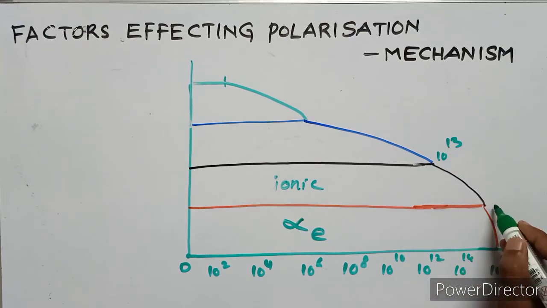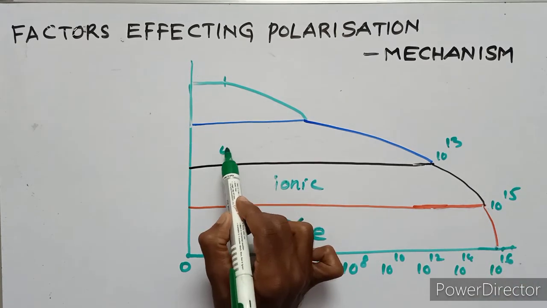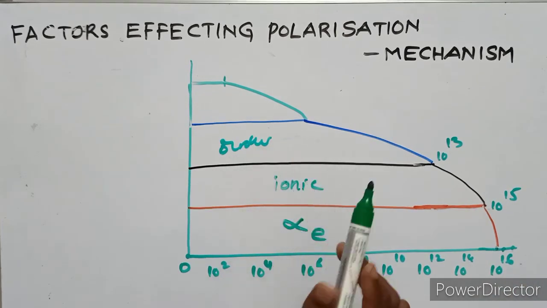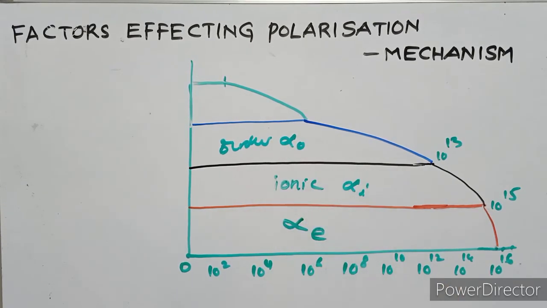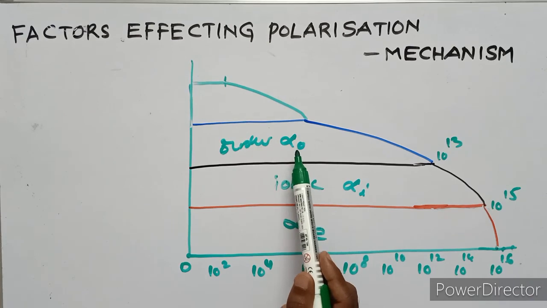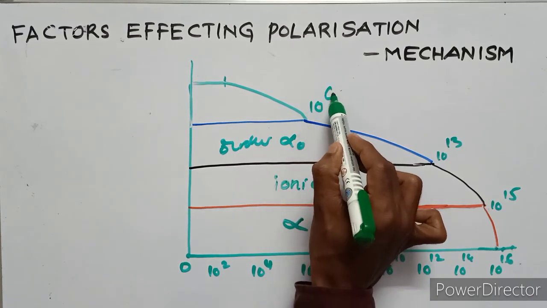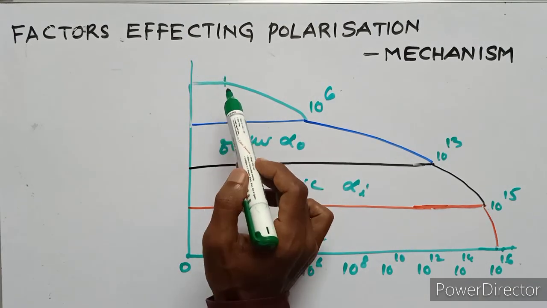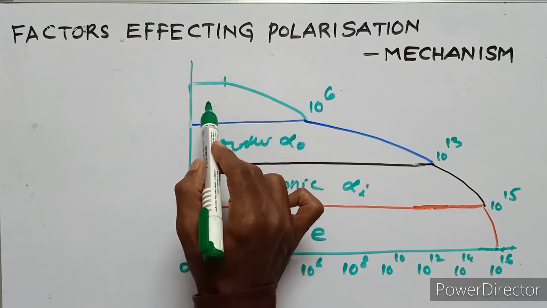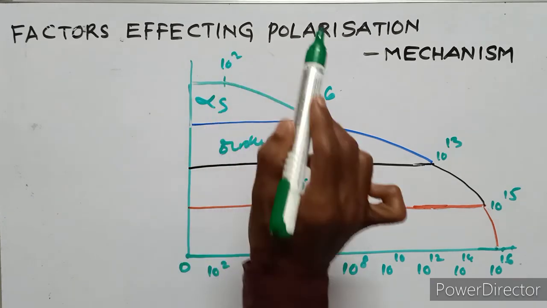Next, orientational polarization, alpha O, occurs at a frequency of 10 to the power of 6. The slowest is the space charge polarization at 10 to the power of 2.